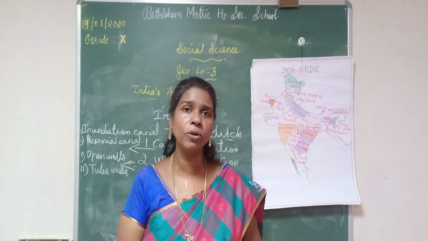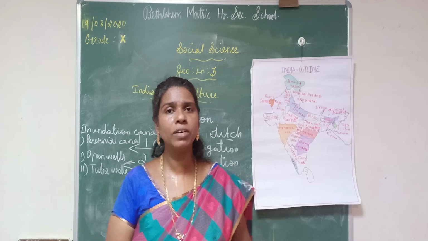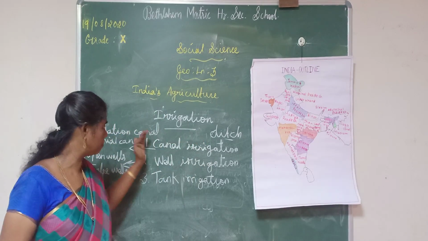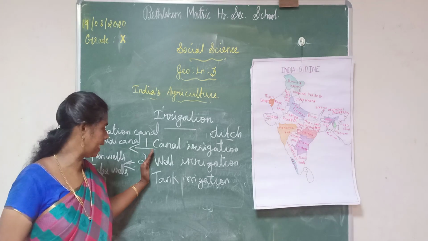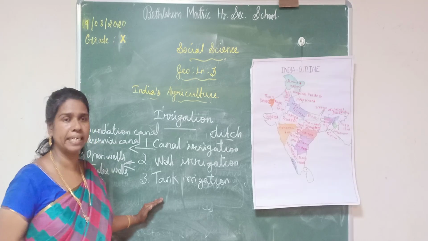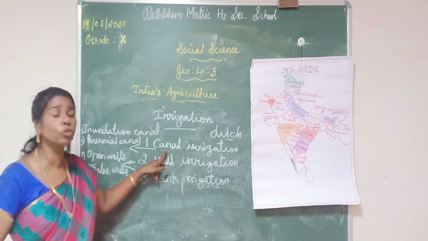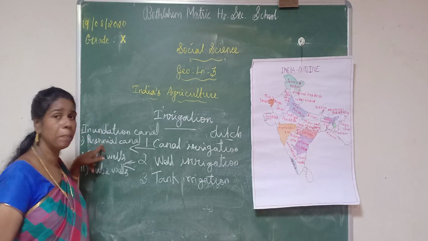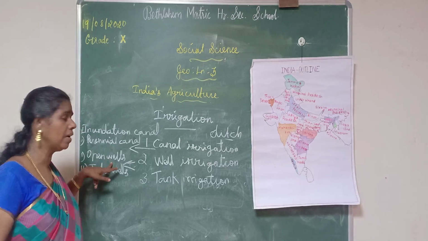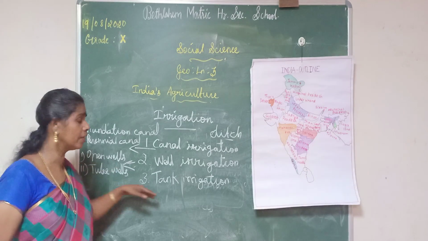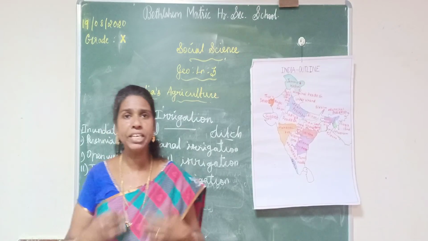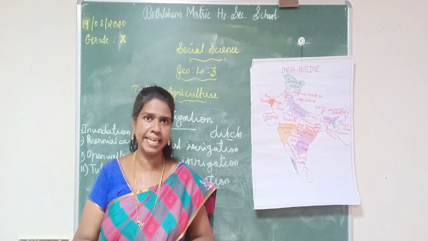Can you understand, students, about irrigation? Shall we recall the points? First you learned about irrigation. There are three sources of irrigation: canal irrigation, well irrigation and tank irrigation. Canal irrigation is classified into two types: inundation canal and perennial canal. Well irrigation is classified into two types: open wells and tube wells. Then the third one is tank irrigation. You learned all these things today. The continuation of this lesson I will teach in the next class.